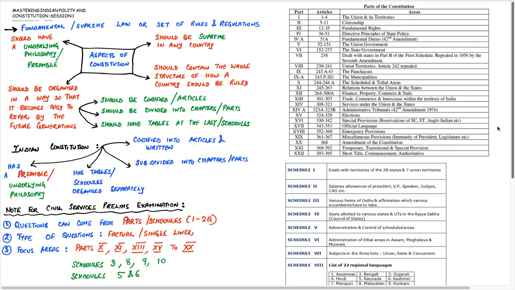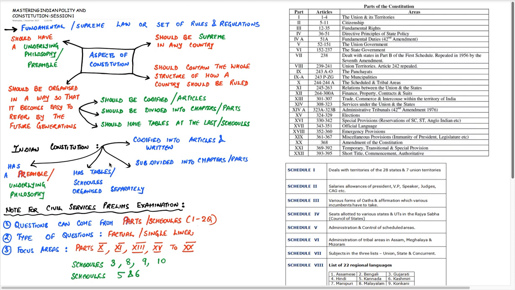So these parts represent the various chapters. Every chapter or part deals with a specific aspect. For example, part 1 or chapter 1 deals with the union and its territories. Part 2 deals with citizenship. Part 3 deals with fundamental rights, and so on.